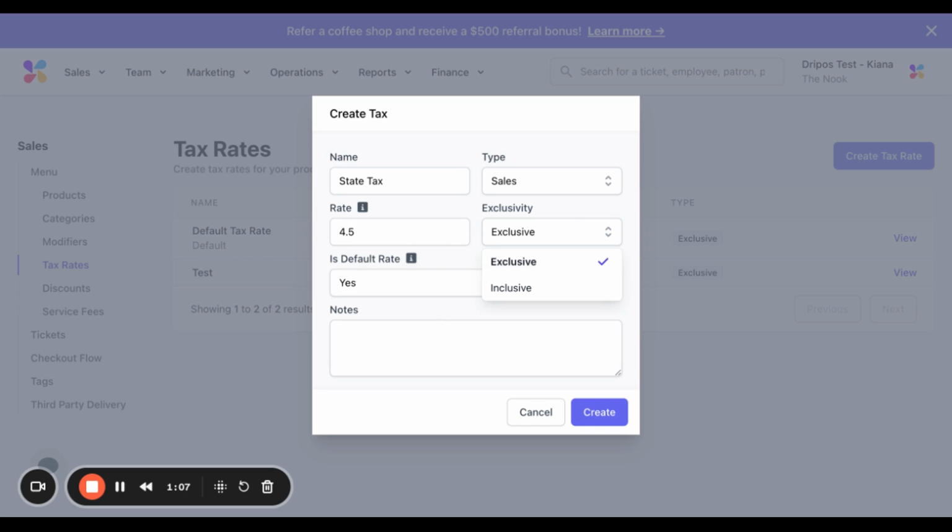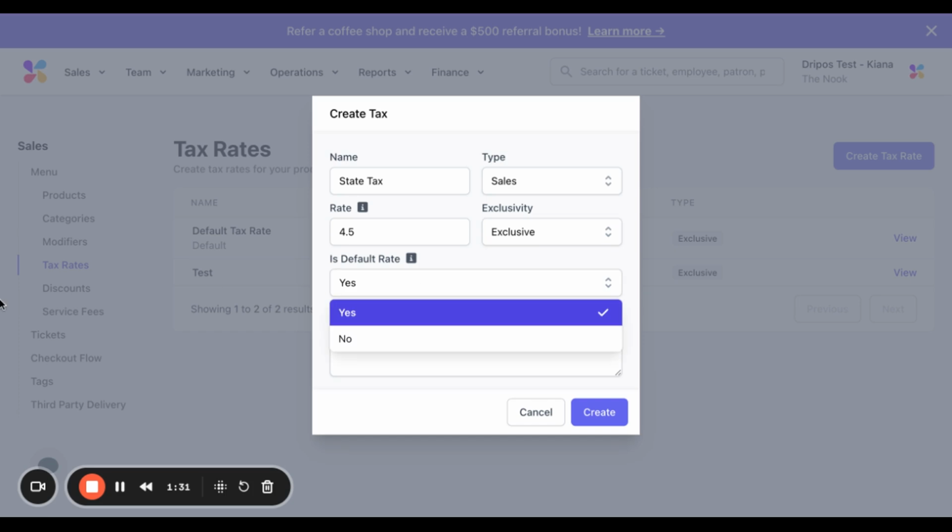Exclusive tax rates means that the tax is added on top of the price of products once they have been added to the cart, versus inclusive tax rate indicates that the tax will already be included in the displayed price of products. So more often than not, this is exclusive, but if you have inclusive tax rates in your district or state, you can select that.